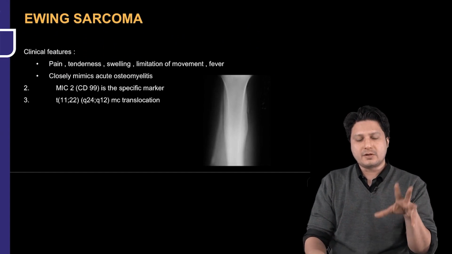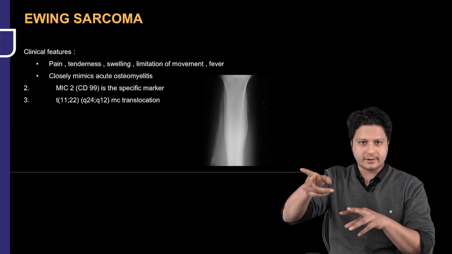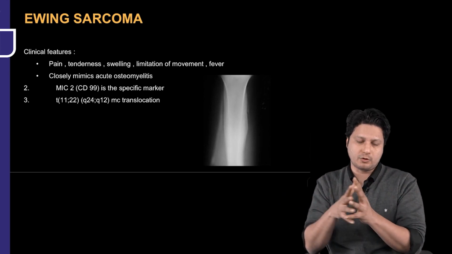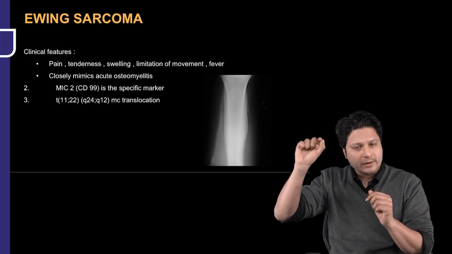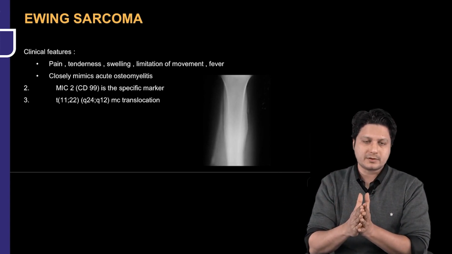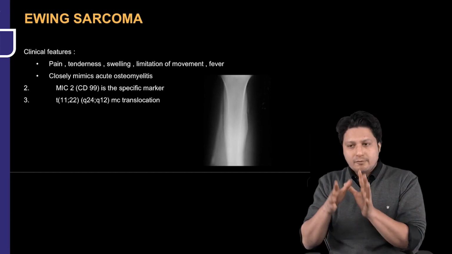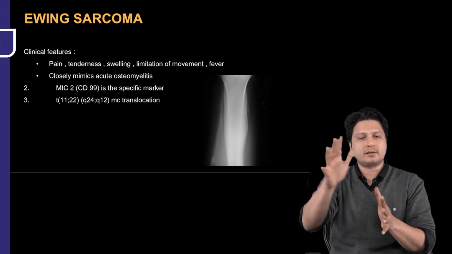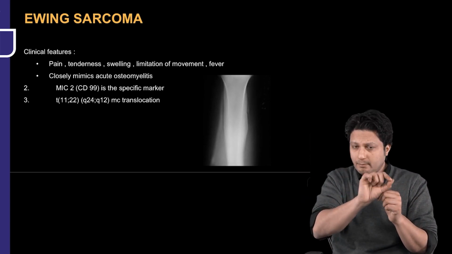Now, as far as Ewing sarcoma related questions are concerned, they are asked in 2 patterns. Pattern number 1: all of the following are true related to Ewing sarcoma except. And second is asked based on its X-ray appearance. Already we have talked about the X-ray appearance, which is the onion peel appearance with diaphyseal involvement. You will mark the answer for Ewing sarcoma straight away. Now, what else is required for you to remember under this heading?